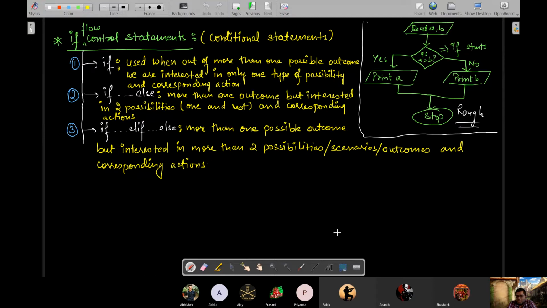So in such scenarios you require some mechanism, some type of construct or statement, which will allow you to make decisions during the execution of the program in real time. So we have flow control statements, and under that we have conditional statements, that is if statements, which will enable us to do that. We have also seen that using an example, a flowchart example.